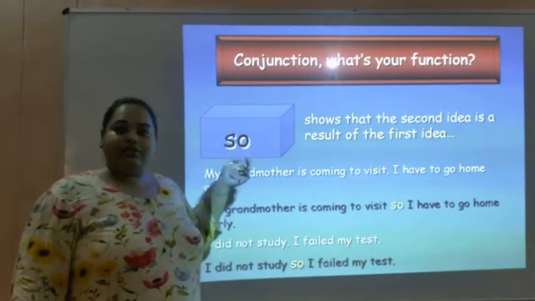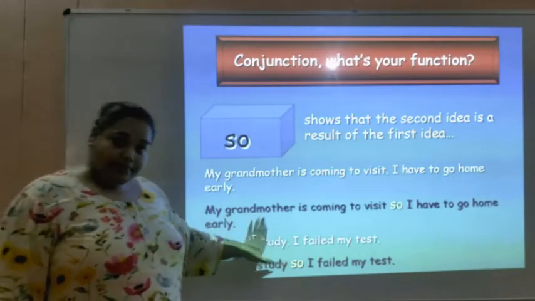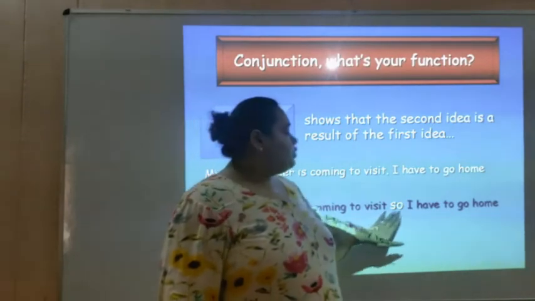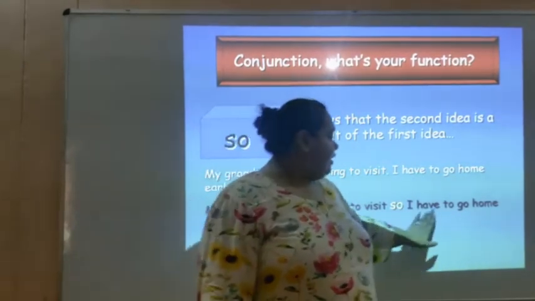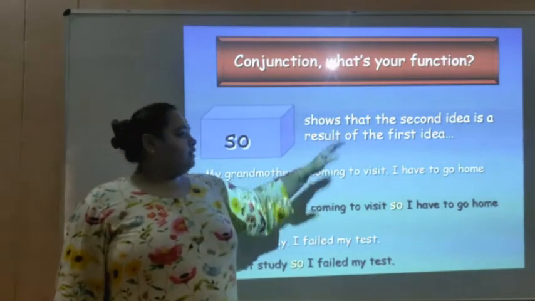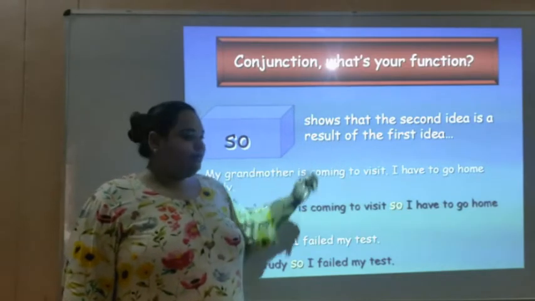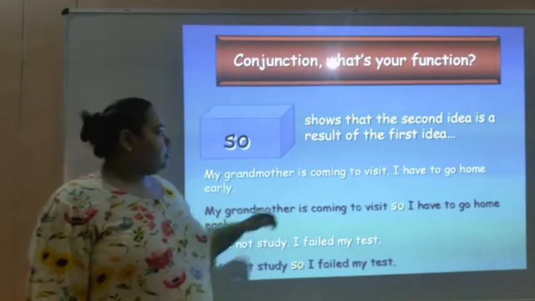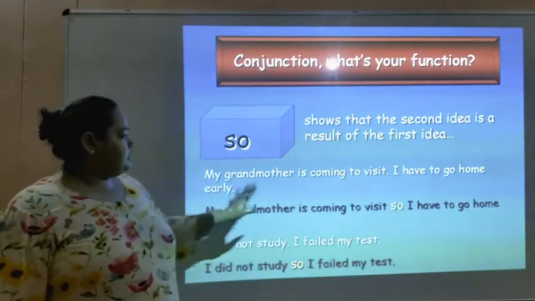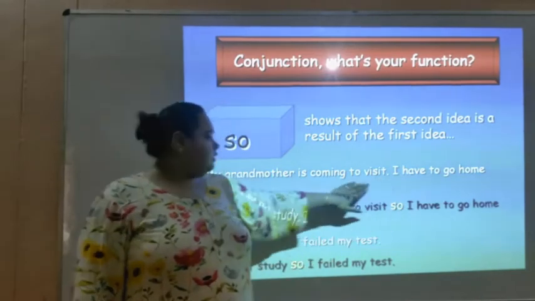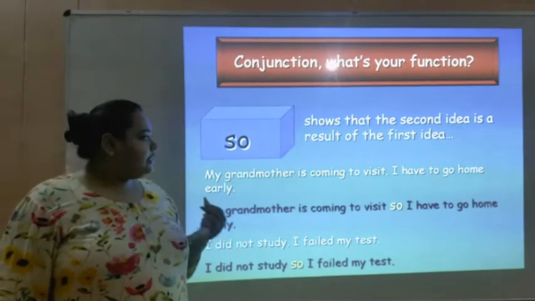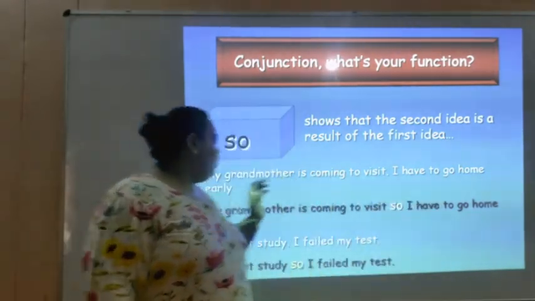Let's use the conjunction so. My grandmother is coming to visit. The first statement. So, let's see the result. I have to go home early. Let's justify this with the rule: it shows the second idea is the result of the first idea. This is the first idea, my grandmother is coming to visit. The second idea is I have to go home early.